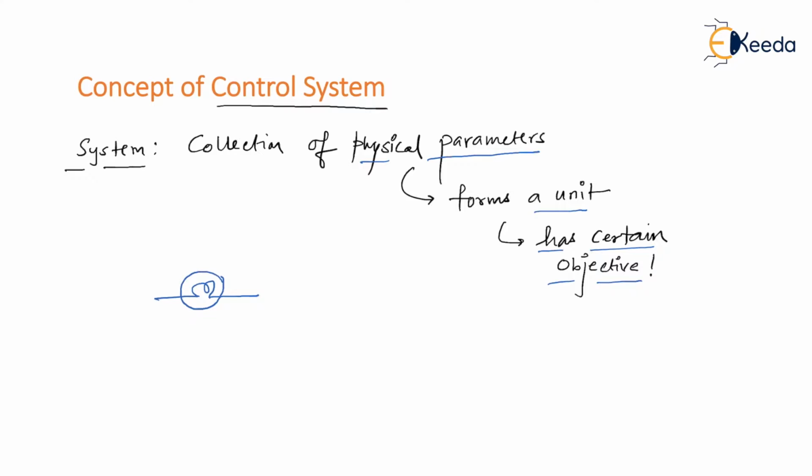So can I say bulb looks like some unit which has internally some physical parameters like a filament along with a glass? Am I right? And then it has got a certain objective. The objective of a bulb is to give light. And therefore, I can take this as an example of the system.